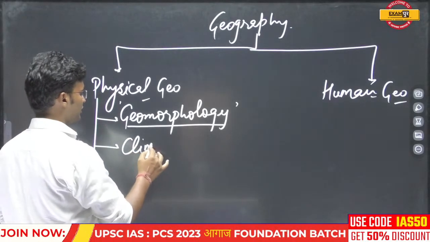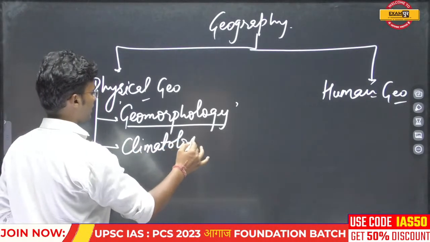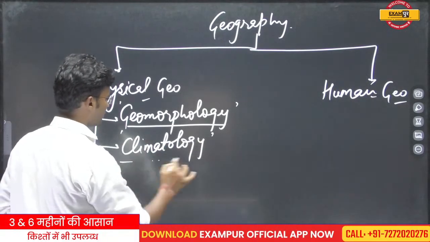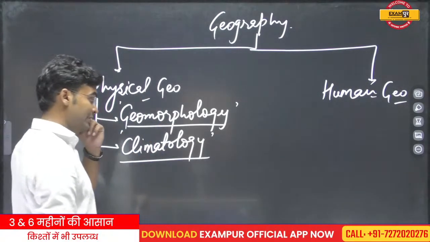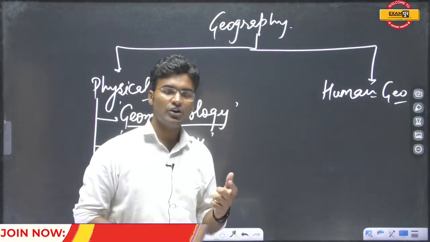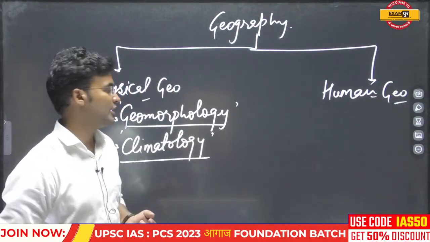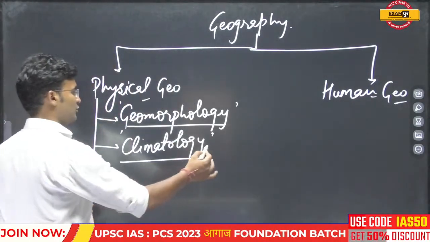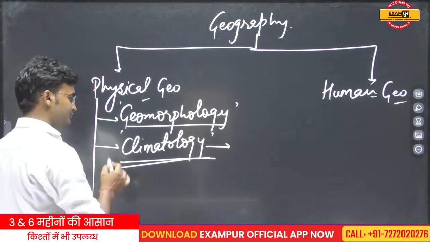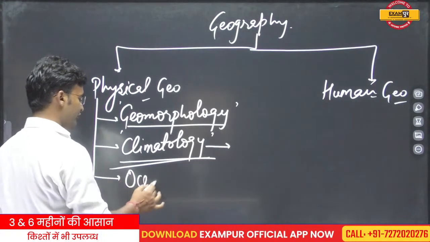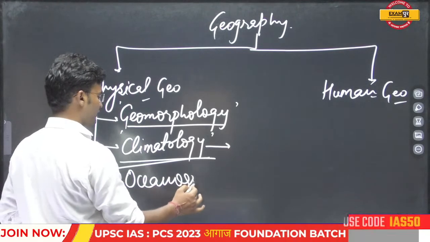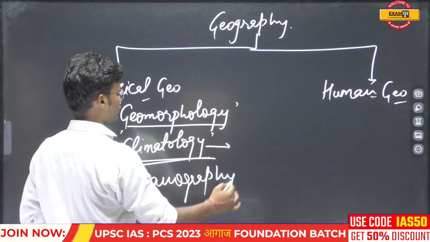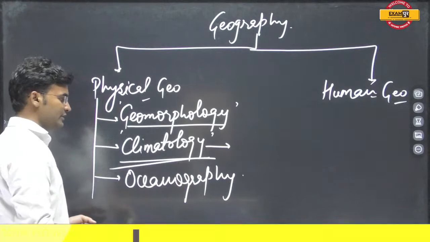Second section, which is important, is climatology. Climatology is all related to the climates or the atmosphere. We study the atmospheric conditions in climatology. Third one is oceanography. Oceanography means the geographical aspects which are related to the oceans.